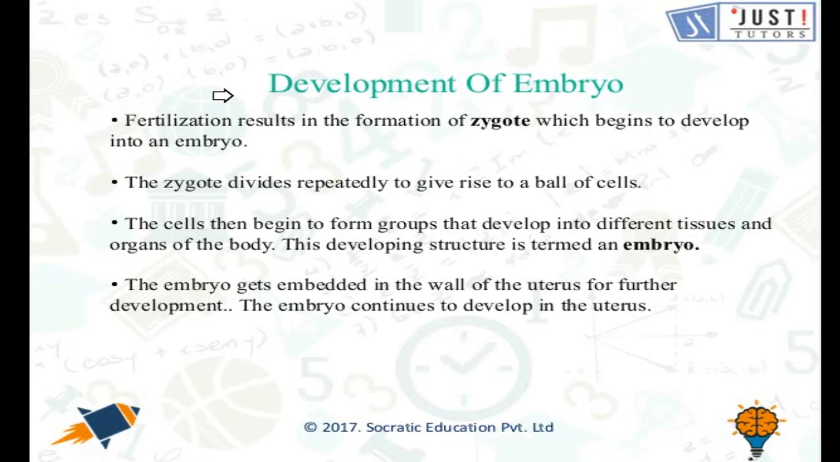So now what is the meaning of development of an embryo? Fertilization results in the formation of a zygote, which begins to develop into an embryo. The zygote divides repeatedly to give rise to a ball of cells. The cells then begin to form groups that develop into different tissues and organs of the body. This developing structure is termed an embryo. The embryo gets embedded in the wall of the uterus for further development. The embryo continues to develop in the uterus.